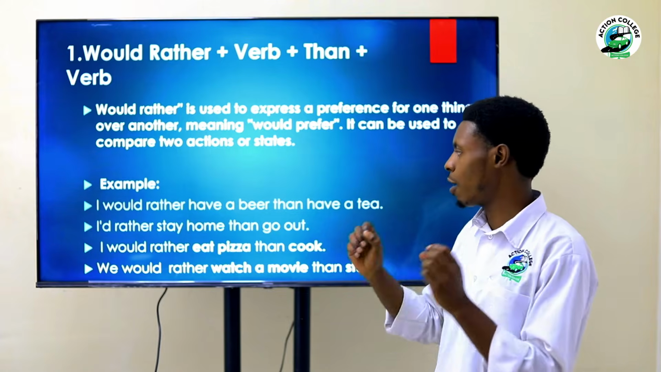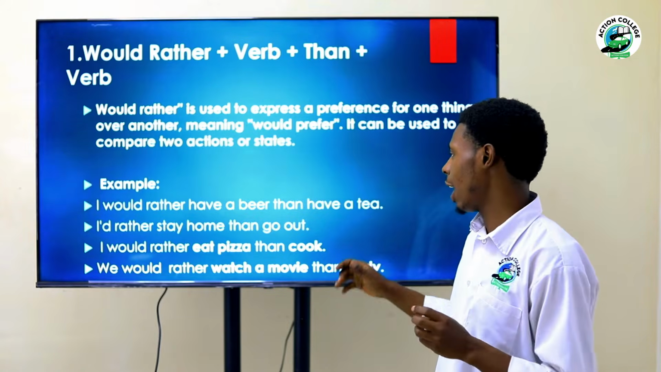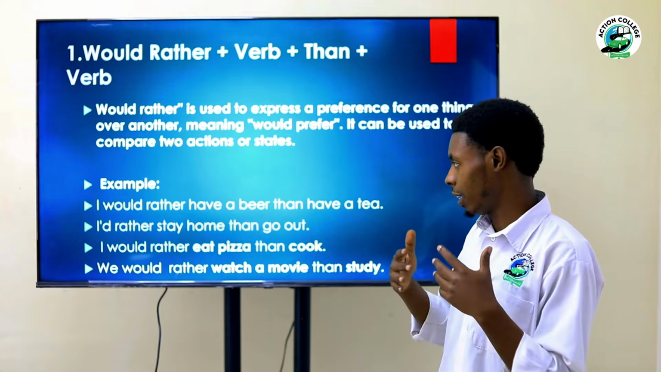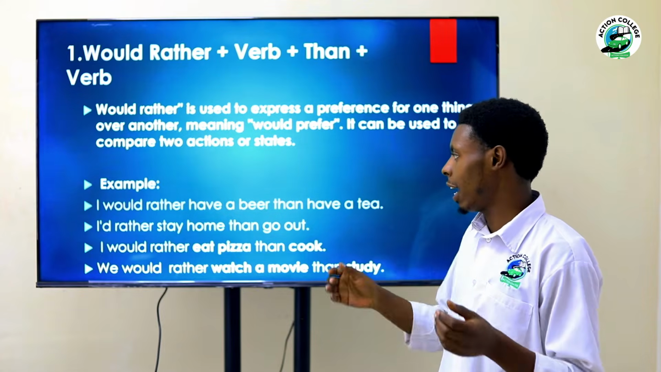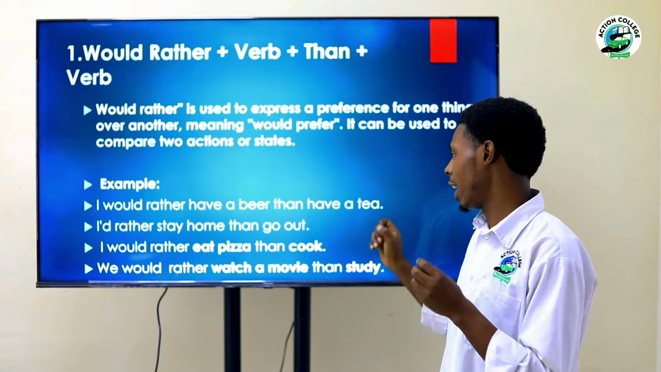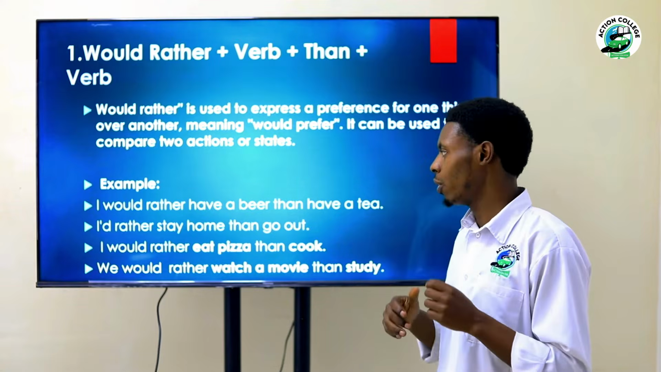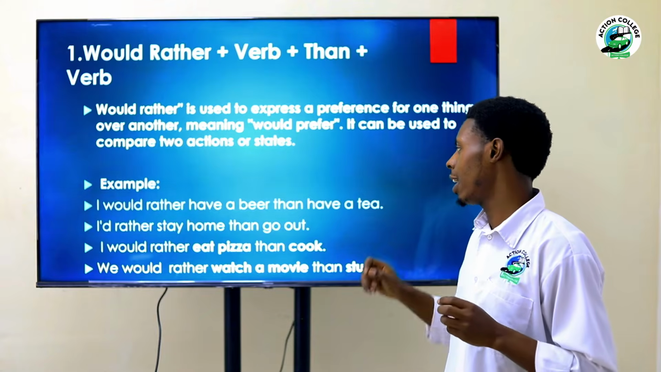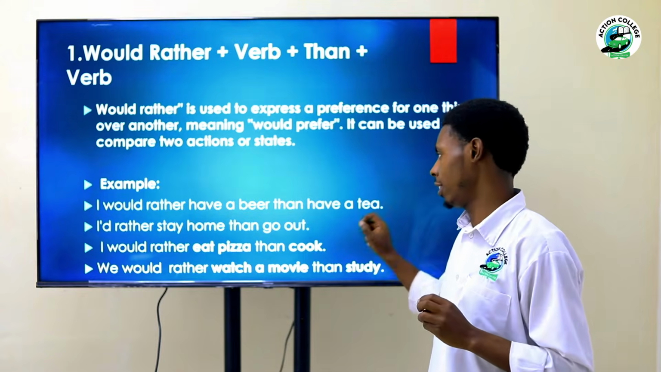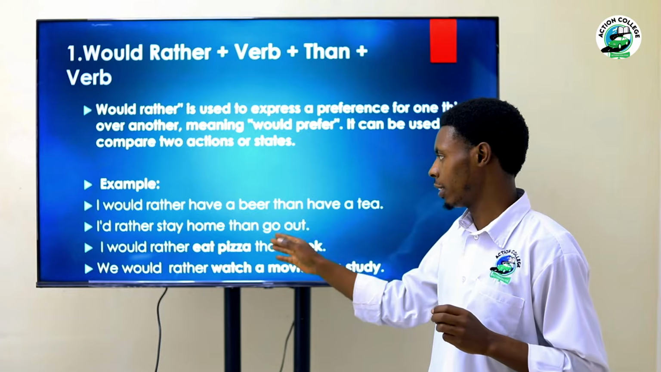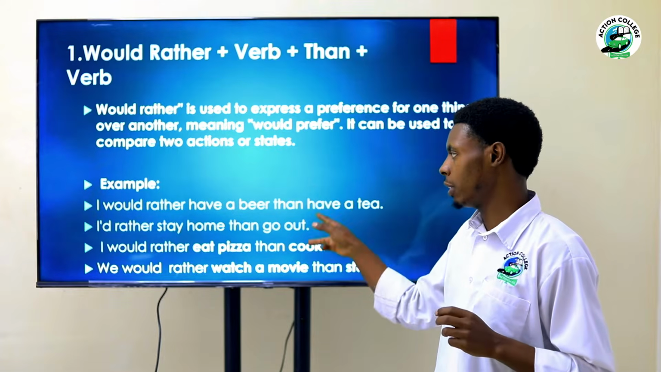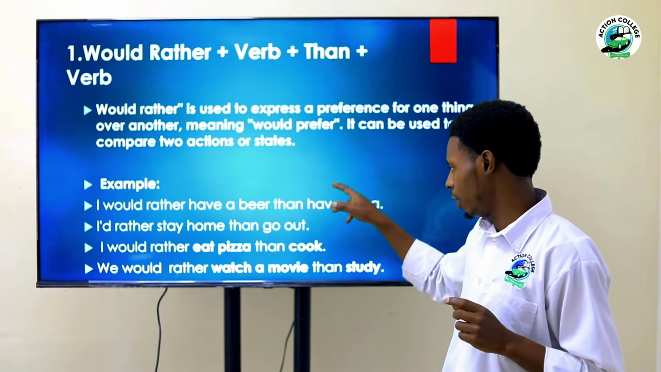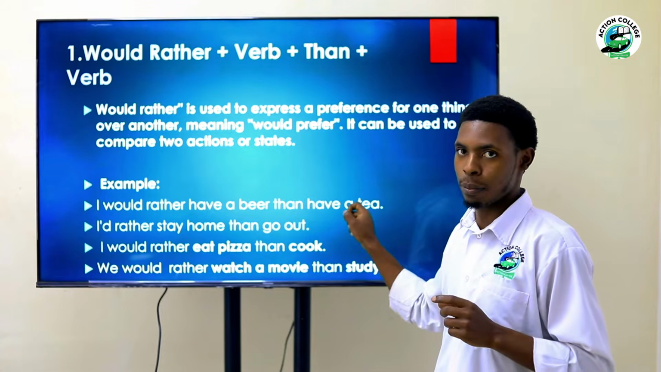Don't say I would rather have a beer than having a tea. This is incorrect. Or you can either say I would rather have a beer than to have a tea. This is incorrect. So the right form is I would rather have a beer than have a tea. Because have are verbs which are following modal verbs, and modal verbs are never followed by infinitives with to.